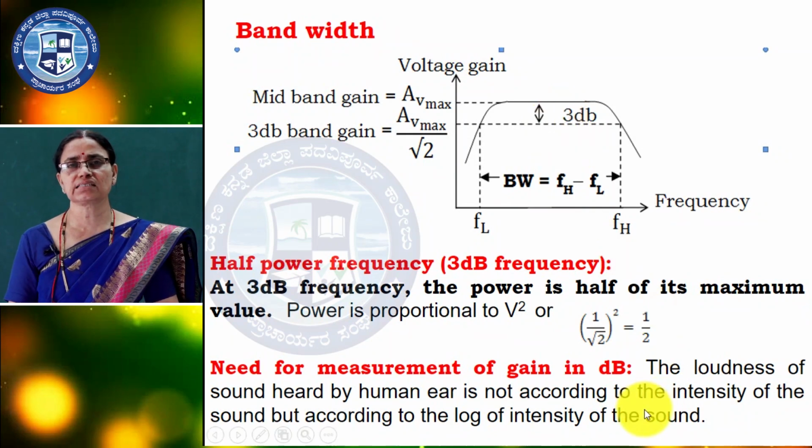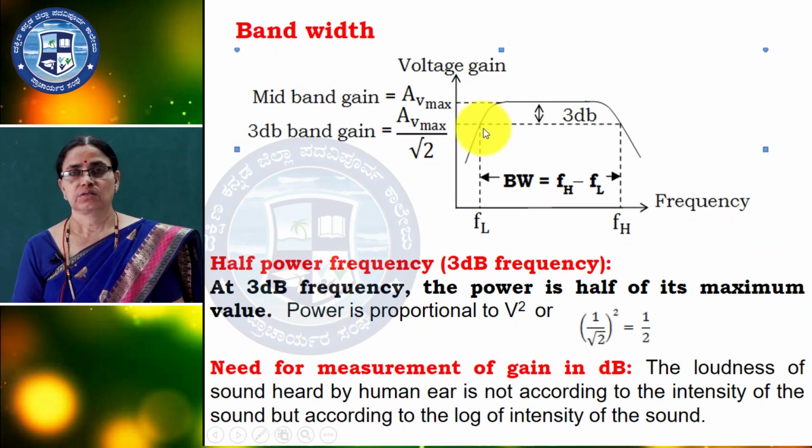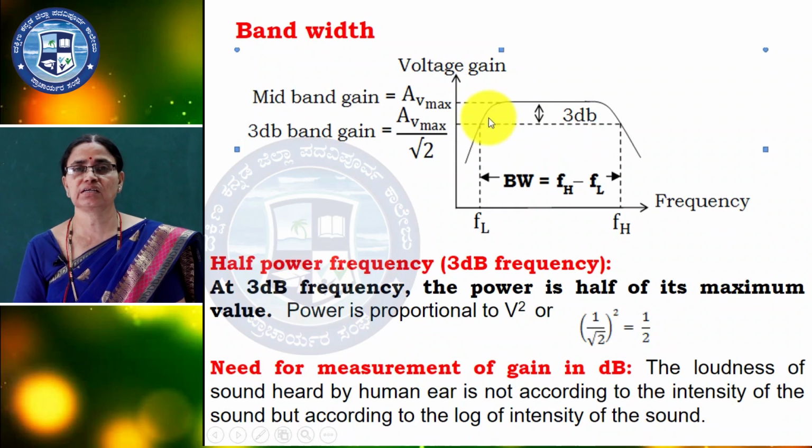It is not direct, it is logarithmic, that is why we are taking the dB. Why are we considering the maximum here only? We take from this point because till here, there is no difference if you consider the mid band gain or 3 dB gain. The human ear won't respond for this gap, after that it can respond.